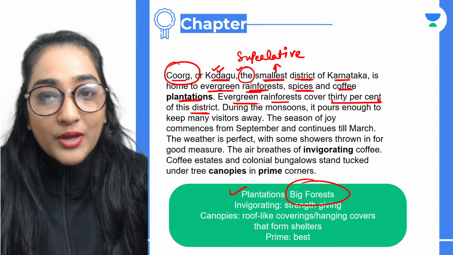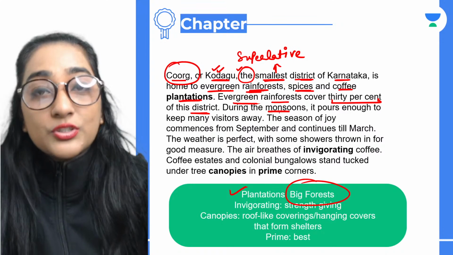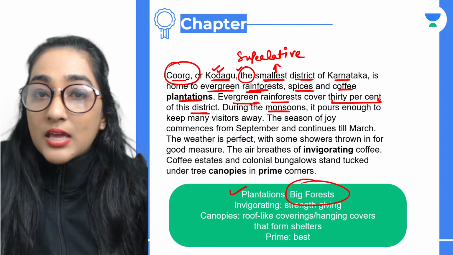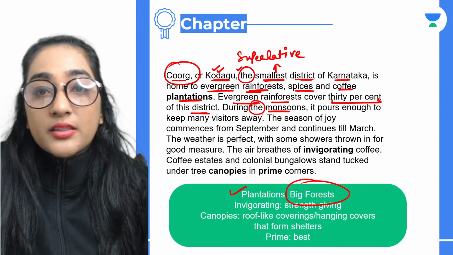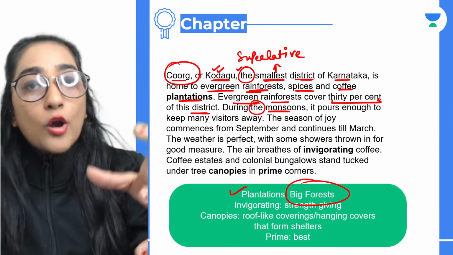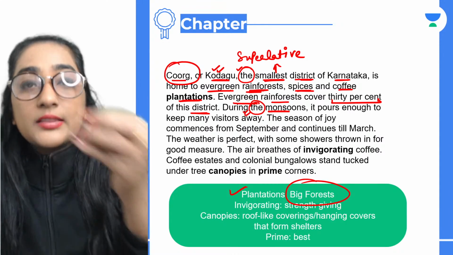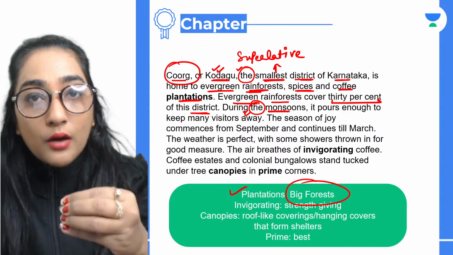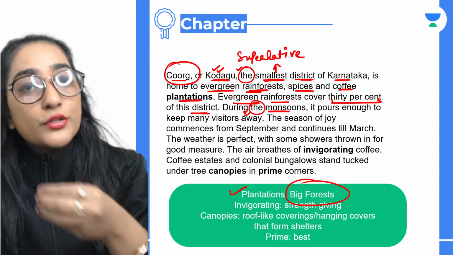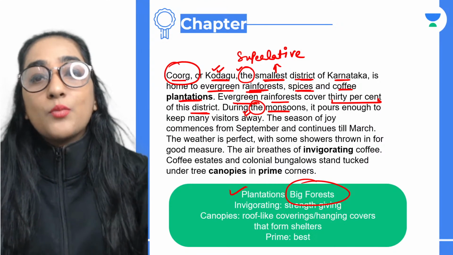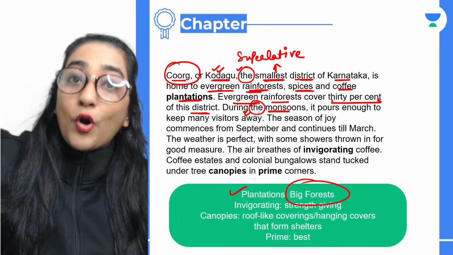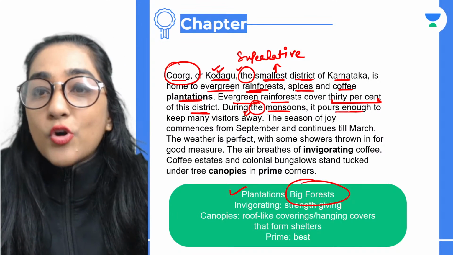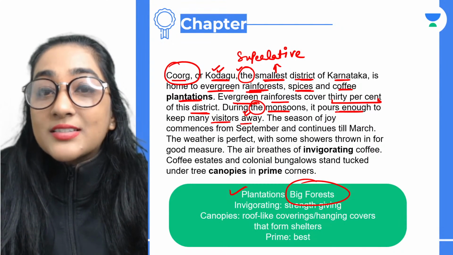And during the monsoons, that means during the rainy season, guys, make sure that you understand this: with the season you always use the article 'the', like the summer, the winter, the autumn, the monsoon. You're talking about a season, with that you always use the article 'the'. During the monsoons, that means जब बारिश बहुत हो रही होती है, it pours enough to keep many visitors away.